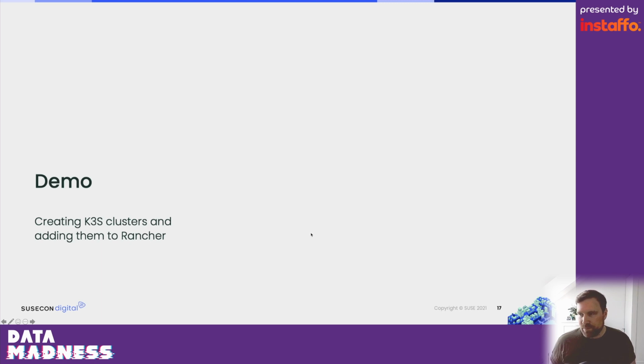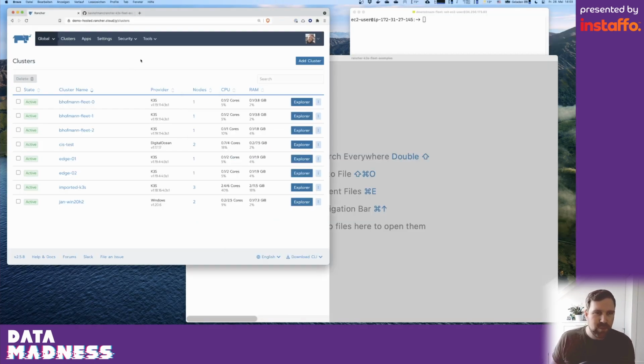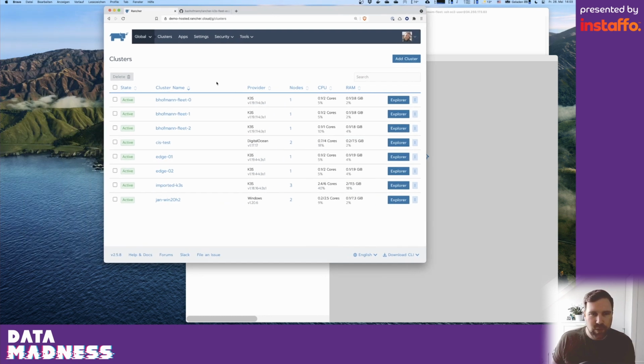Let's have a look at this. So if you go back from the slides here, you can see in this window I have a view of an installation of the Rancher management server. We are seeing the Rancher management UI here, but rest assured, everything I'm going to click around here and show you is also completely automatable. There is an API behind this, so you don't have to click. And especially if you're managing tens of thousands or millions of clusters, you also don't want to click anymore. So you can completely automate everything.